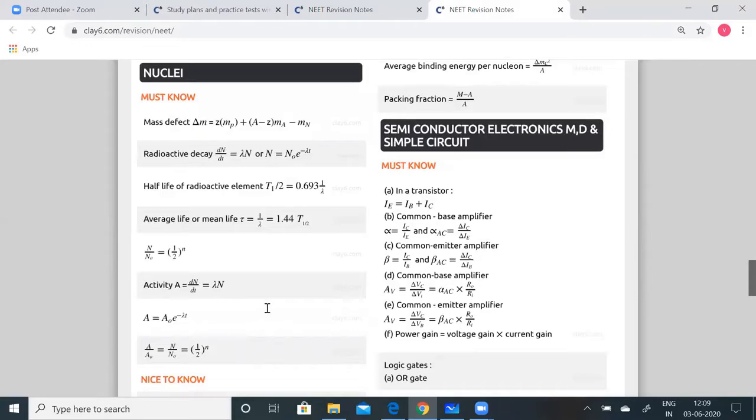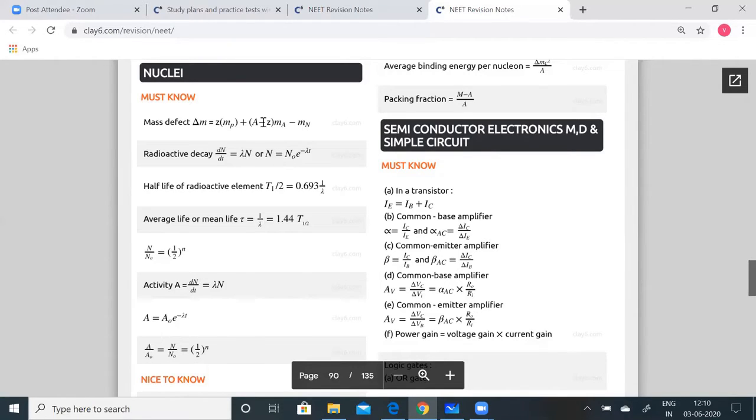Nuclei again is a very important lesson. You can expect questions from half-life period, average mean life, and radioactive decay. So these are the important formulae which we have given here. Mass defect, delta M is equal to ZMp plus (A minus Z) Mn minus M, where delta M is the mass defect, Z is the atomic number, Mp is the mass of the proton, A is the atomic mass number, Mn is the mass of the neutron, and M is the mass of the nucleus.